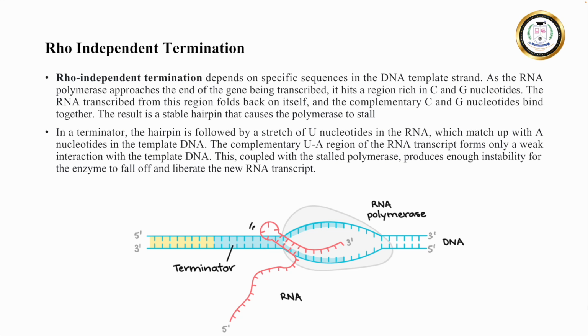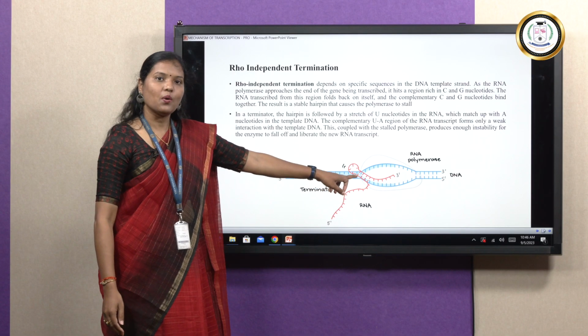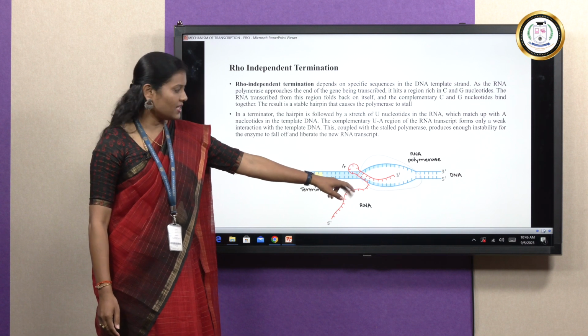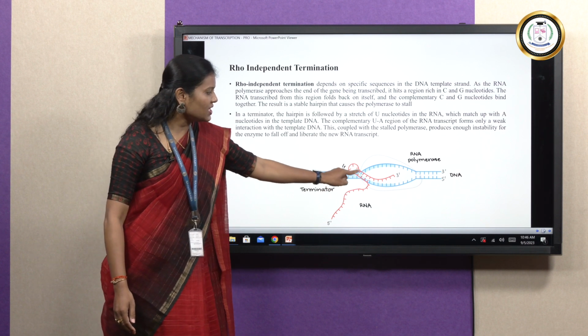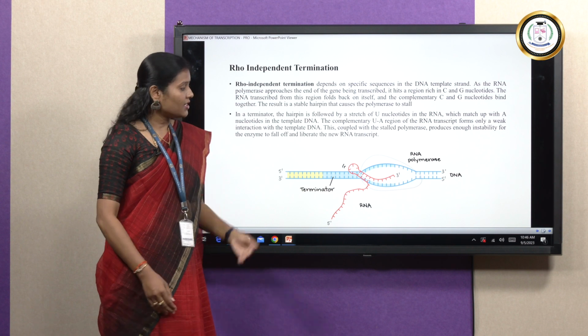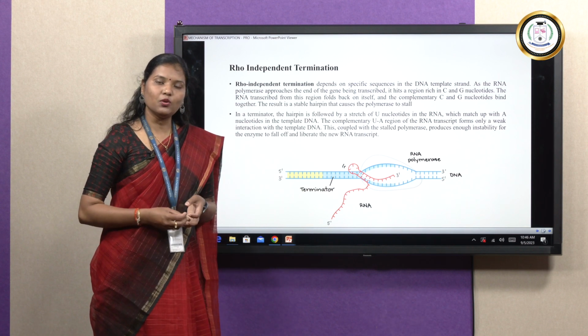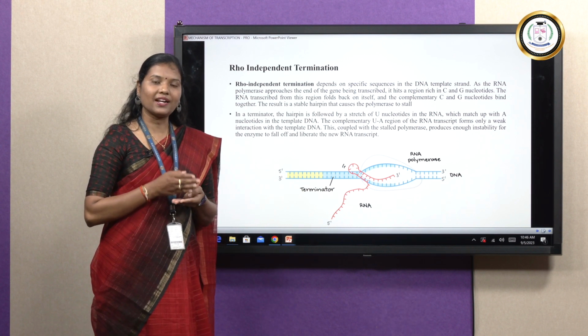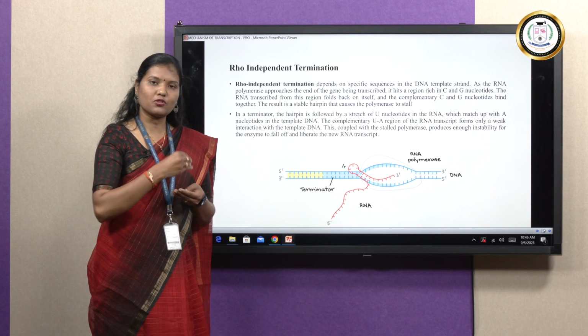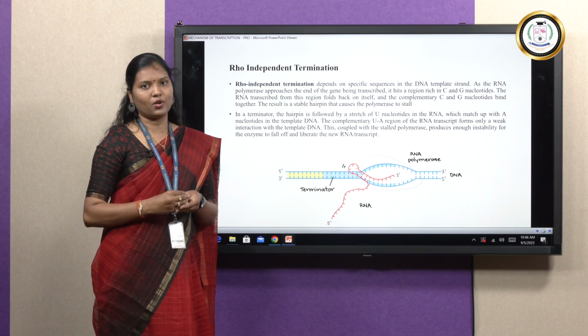And the successive GC nucleotides, that is the forthcoming GC nucleotides, will become complementary nucleotides when the mRNA folds back on itself. So this is a continuous stretch of GC nucleotides here. The formation of this hairpin loop slows down the activity of RNA polymerase.